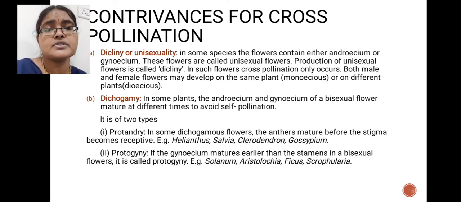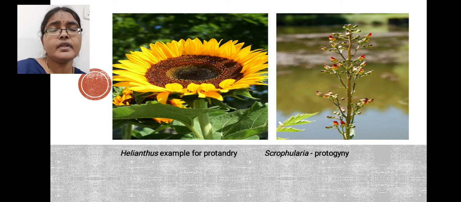These are examples for protogyny condition. In nature, protandry occurs as a common phenomenon, but protogyny occurs as a rare phenomenon. This is about dichogamy. Here you can see the images of Helianthus, example for protandry condition. Next Scrophularia plant, which is example for protogyny condition.